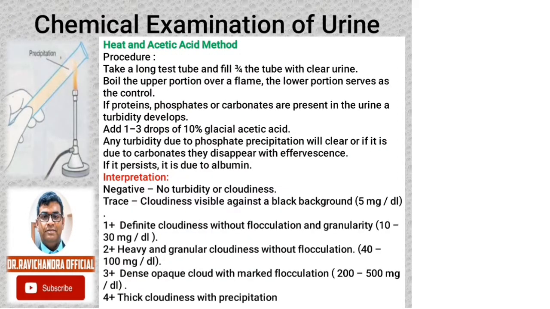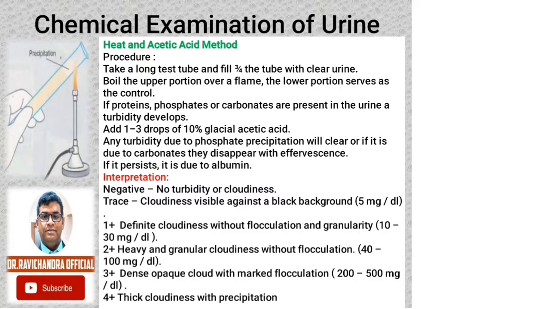Now coming to the test for proteins in urine. The test is named the heat and acetic acid method. Take a long test tube and fill three-fourths of the tube with clear urine. Boil the upper portion of the urine using a flame. The lower portion of the tube acts as a control. If proteins, phosphates, or carbonates are present in the urine, turbidity will develop. If you add 1 to 3 drops of 10% glacial acetic acid, any turbidity due to phosphate precipitation will clear off.